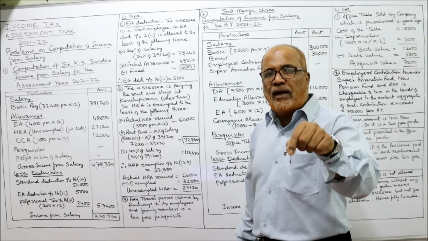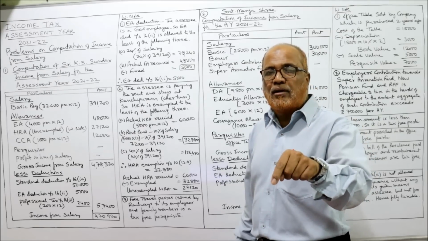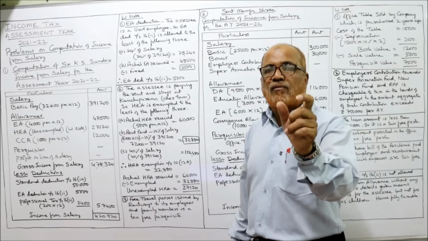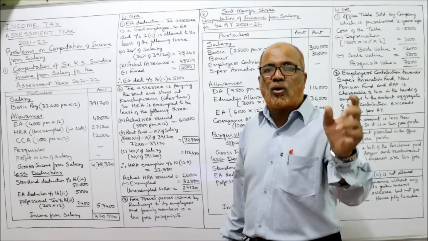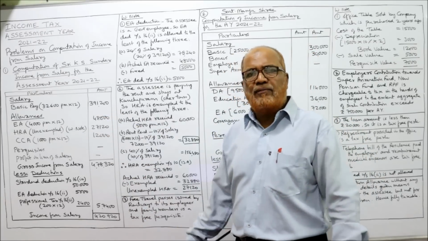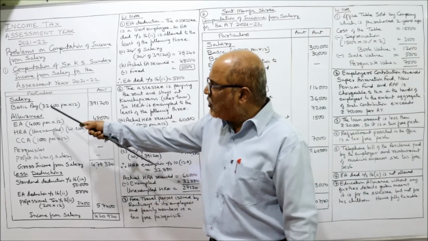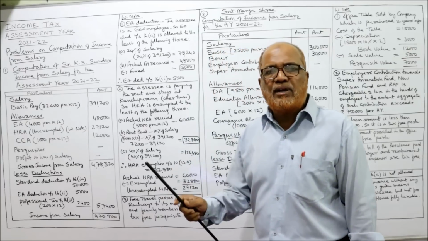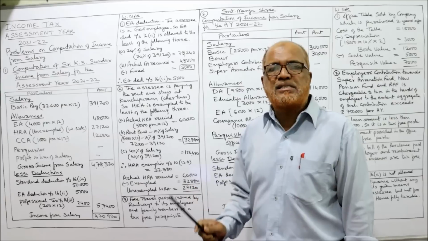DA will be included if it enters for retirement benefit. Commission if it is based on fixed percentage on turnover. But in our problem, commission is not at all there. Leave it. DA is not at all there. So we don't have DA, we don't have commission, we have only basic.